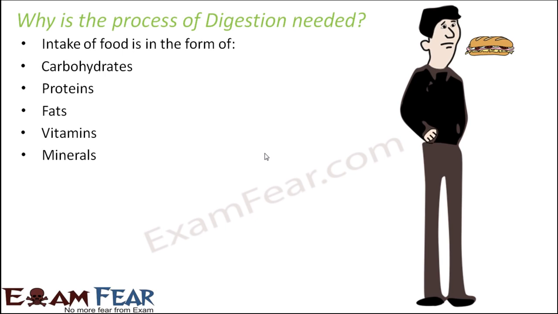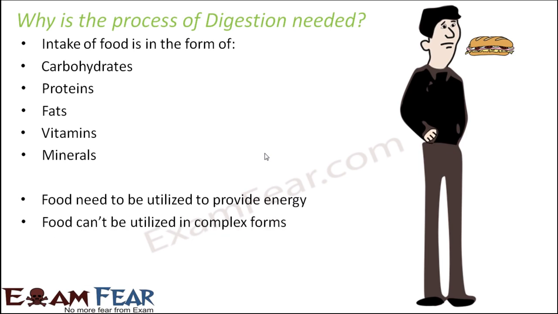So when you say that you get energy from food, you actually mean to say that all these processes are running inside. First digestion, then absorption, and then respiration. Now this food needs to be utilized to provide energy, and as this food cannot be utilized in complex forms, it needs to be broken down into simpler forms.